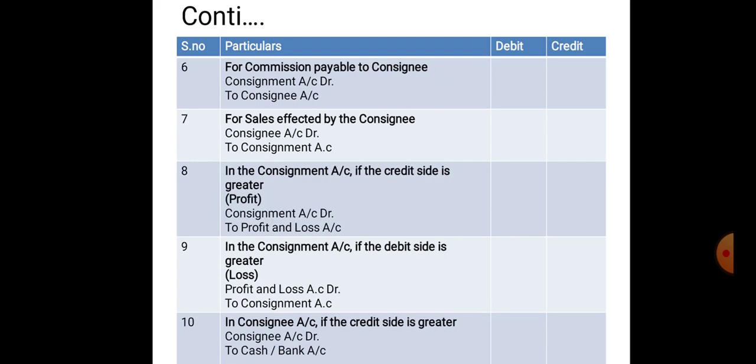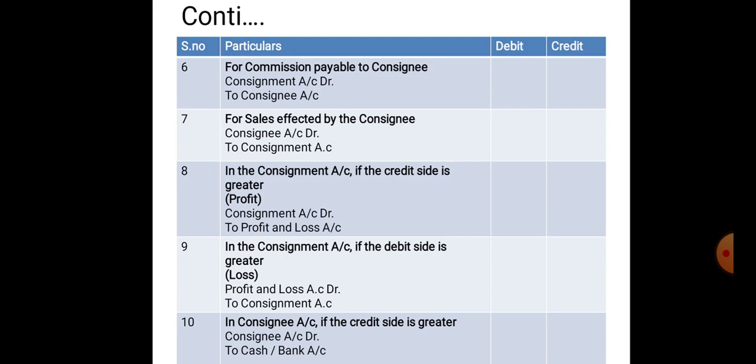For the commission payable to the consignee, the entry will be the same, consignment account debtor to consignee's account. You can write the combined entry for the expenses incurred by the consignee and the commission payable to the consignee.